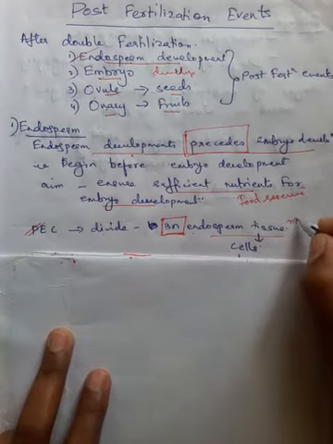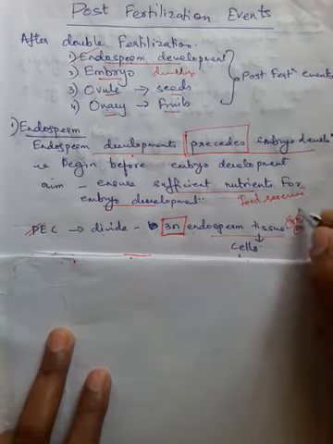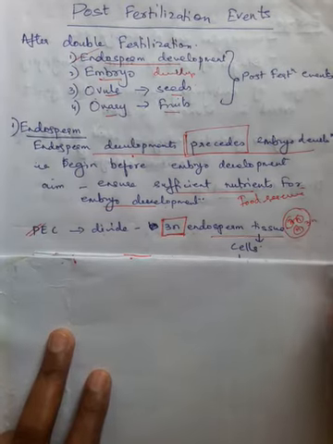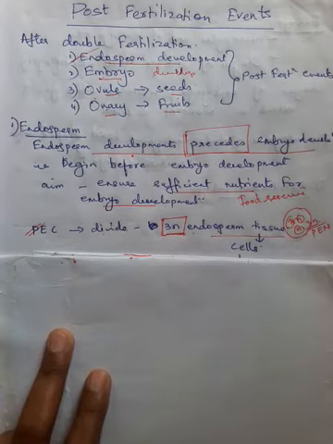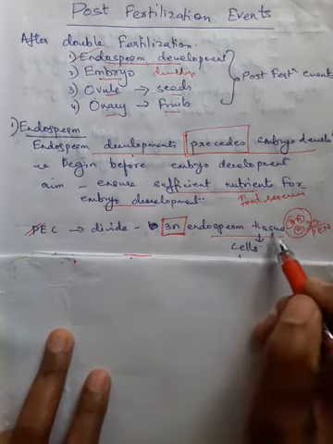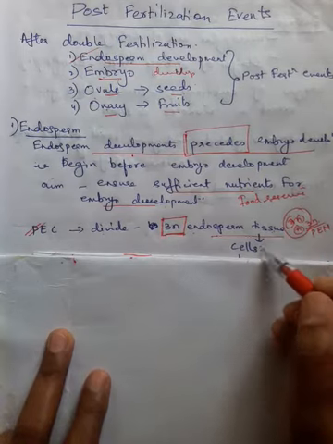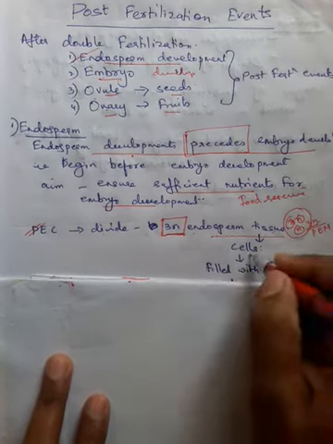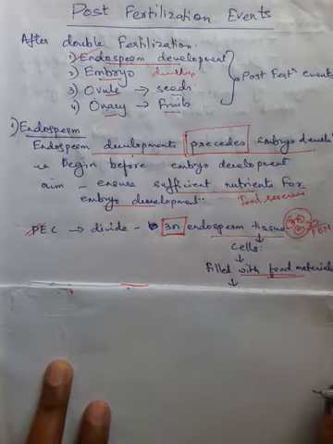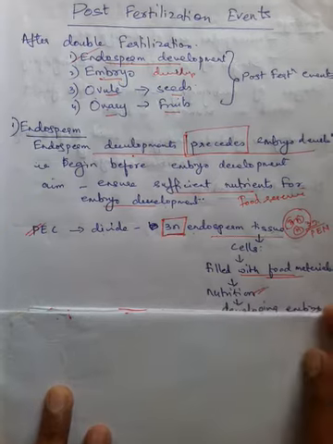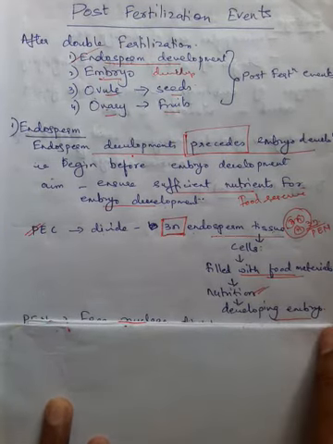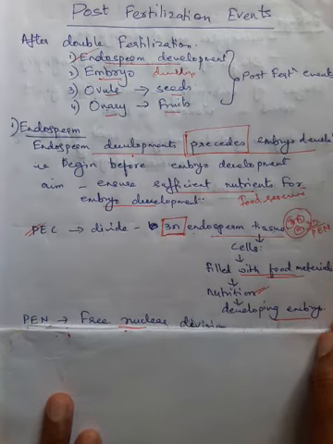We had seen that the two polar nuclei and the male gamete fuse. Therefore, the primary endosperm nucleus was triploid. So when the nucleus is triploid, the cell will also be triploid. Therefore, the endosperm tissue will be triploid. In this tissue, there will be a large number of cells. These cells are filled with food materials, which ensures nutrition to the developing embryo.